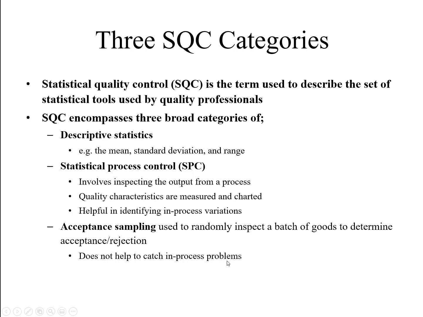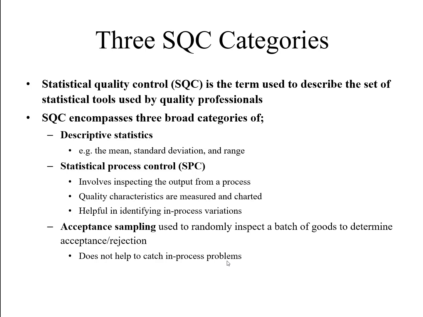There are three statistical quality control categories. Statistical quality control is the term used to describe the set of statistical tools used by quality professionals, as I already mentioned, the quality gurus, in order to improve and further refine the quality of a product or services. These are defined in three broad categories: descriptive statistics, statistical process control, and acceptance sampling.